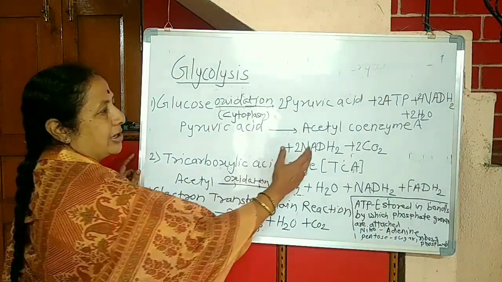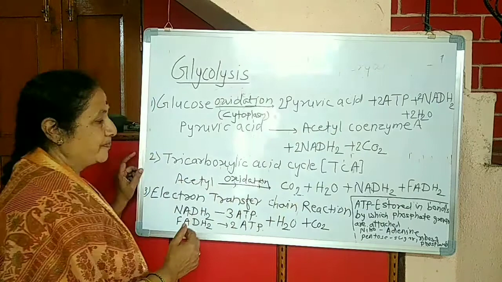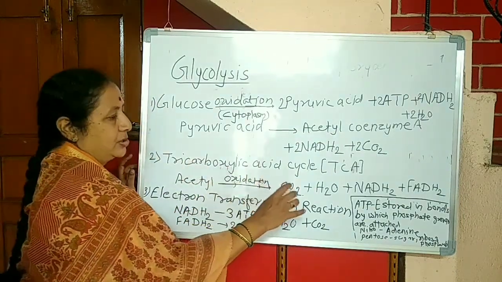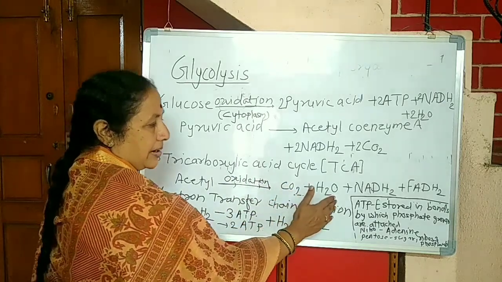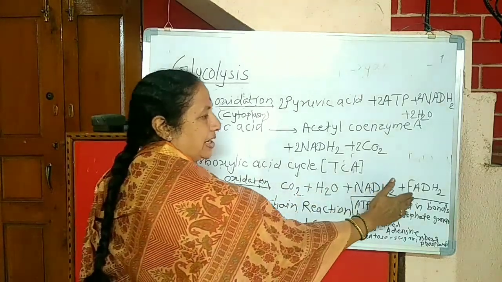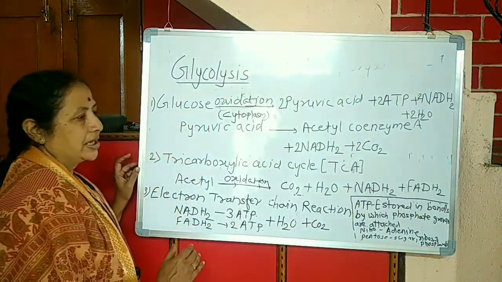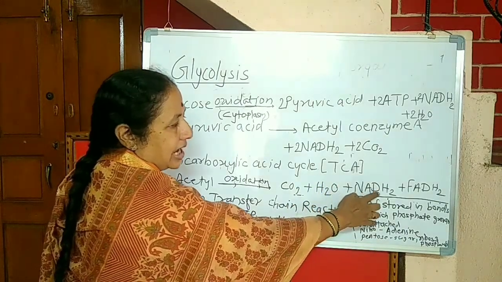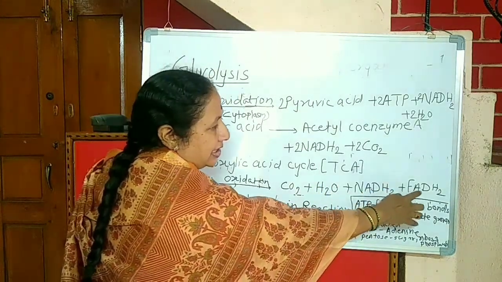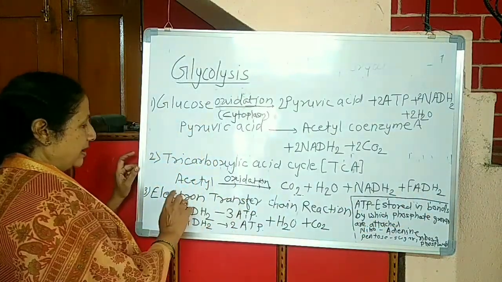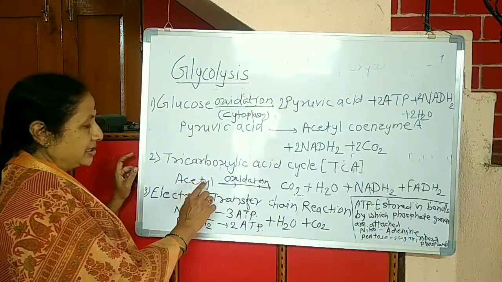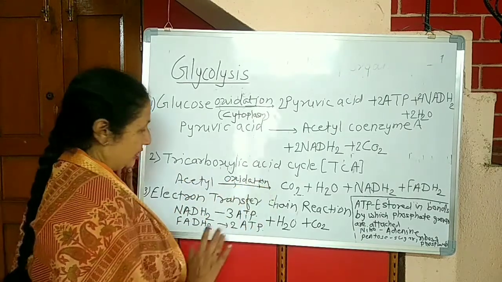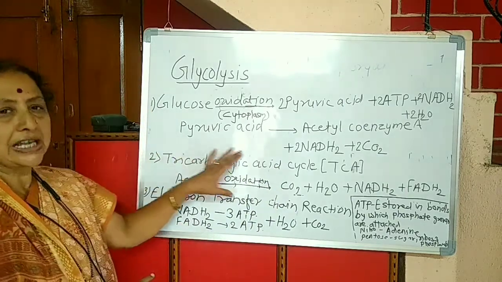Here we have the acetyl coenzyme A. The acetyl part of acetyl coenzyme A is oxidized to get carbon dioxide, water, NADH2 and FADH2. Here NADH2 is nicotinamide adenine dinucleotide, and FADH2 is flavin adenine dinucleotide. This is the second step.